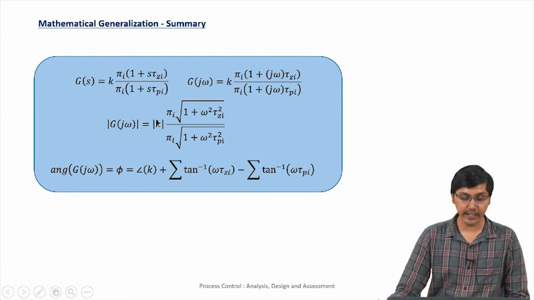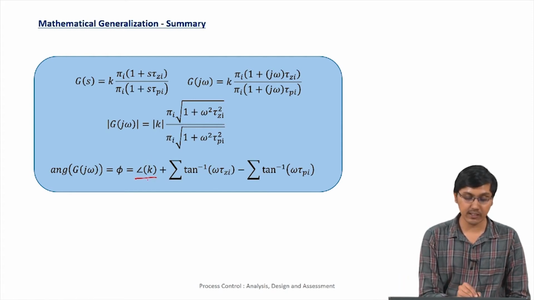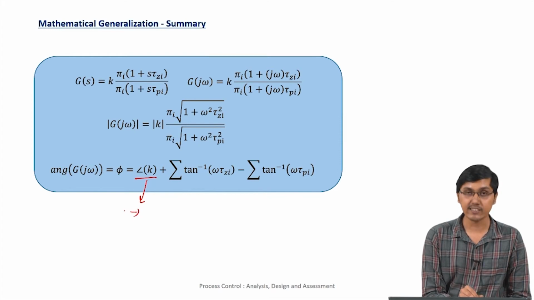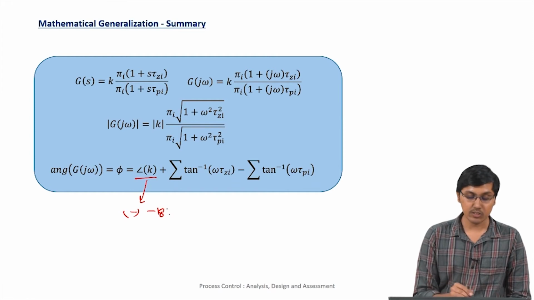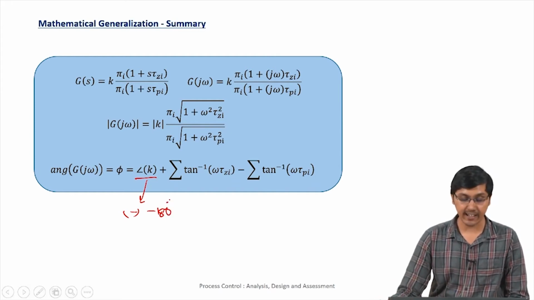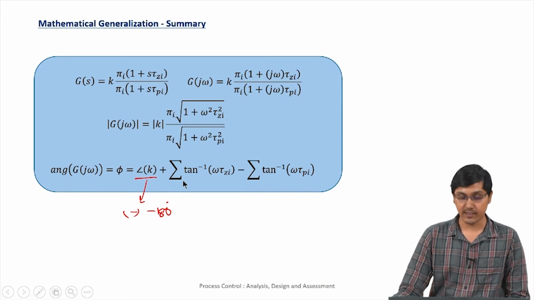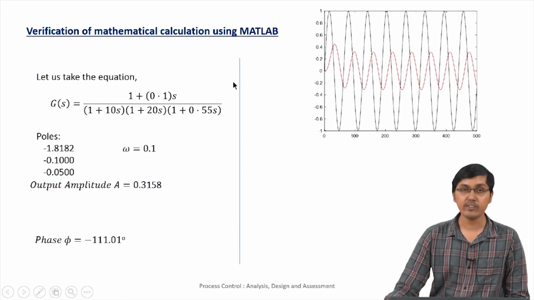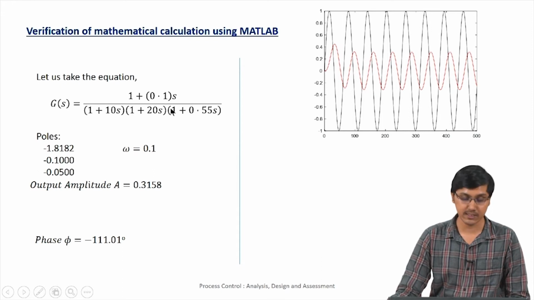plus the other terms. The angle of K has to be considered, because though it is a constant, it could have a minus sign, which is a 180 degree phase shift. So we also consider the angle of K, and also tan inverse of omega tau. For all the zeros we have the addition term, and for all the poles we have the subtraction term. Now let us take some general G(s) and verify whether whatever we have observed is correct.